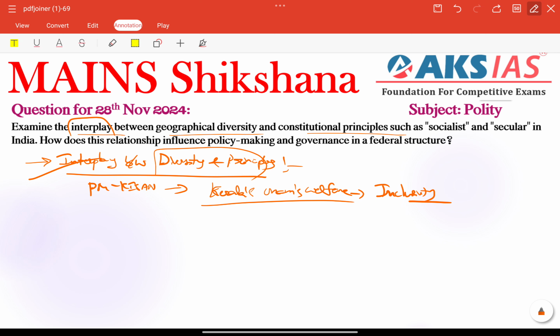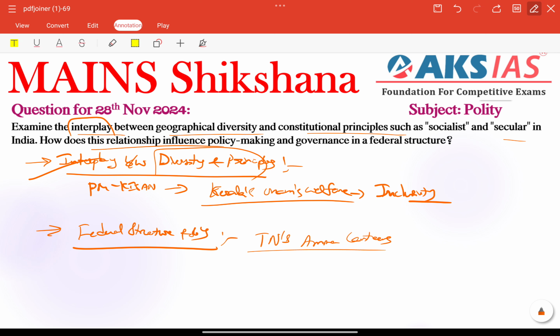Very important. Other than that, in the second part, we need to address the role of federal structures and how this relationship influences policy making. Here we can include federal structures' roles, promoting state specific programs like Tamil Nadu's Amma canteens for affordable food, and platforms like Niti Aayog enhancing collaboration between the center and states. This type of federal structure role is very important here.